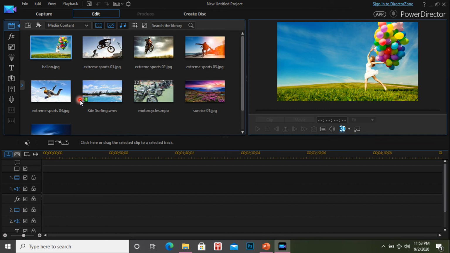Okay, so it looks very simple. It has very few tools. You may think it looks very simple, there are no extra buttons, but all the effects are hidden. Okay, so we can select whatever effects and editing options we need, and at that time we can select all the options.